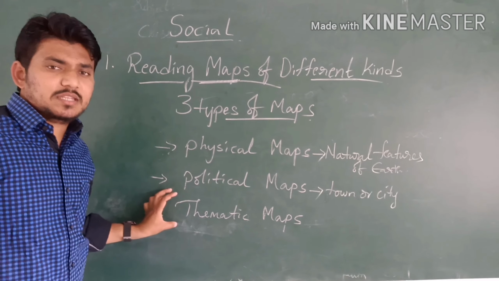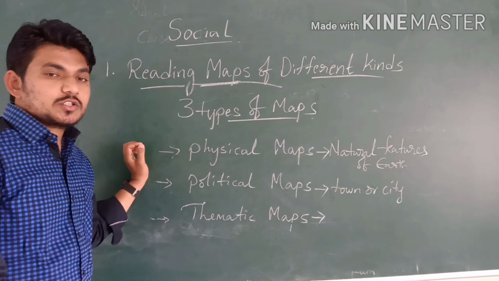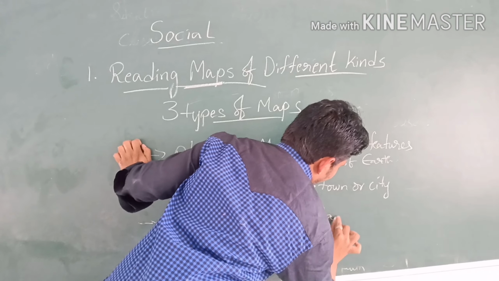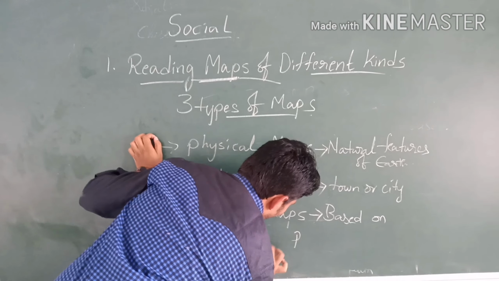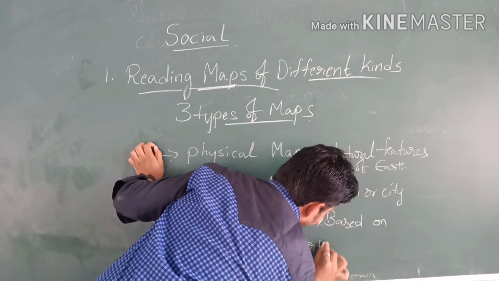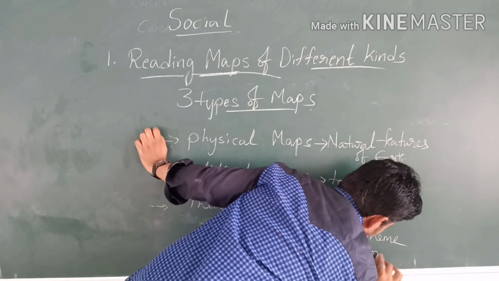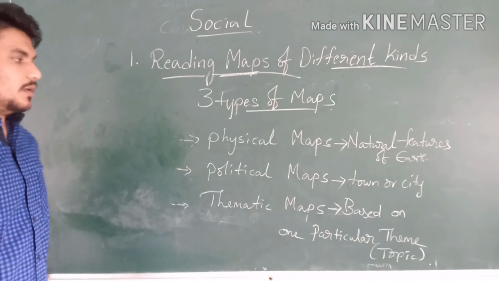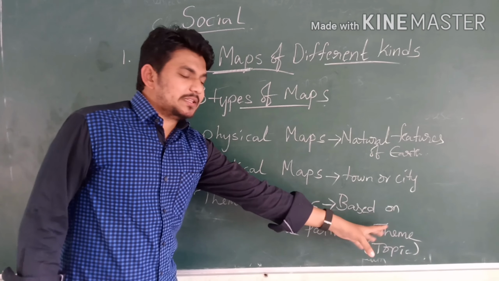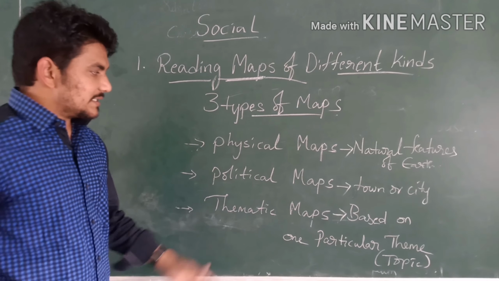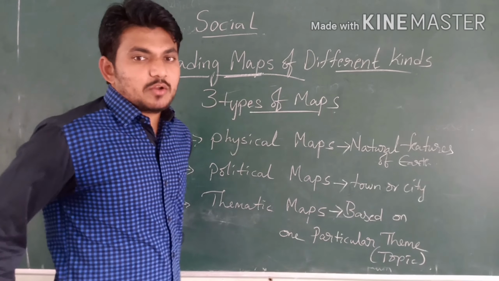Next, thematic maps. What is meant by thematic? A thematic map shows information based on one particular topic or one particular theme. Theme is nothing but topic. Thematic maps represent only one particular theme. These are the three types of maps: physical maps, political maps, and thematic maps. Are you understanding clearly?